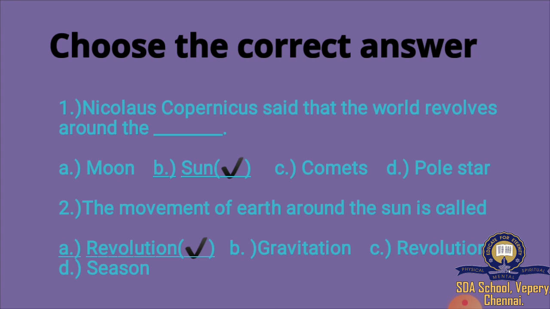Nicholas Copernicus said that the earth revolves around the sun. The movement of earth around the sun is called dash. What will be the answer? Option A revolution, B gravitation, C revolution, option D season. Correct answer is revolution. The movement of earth around the sun is called revolution.